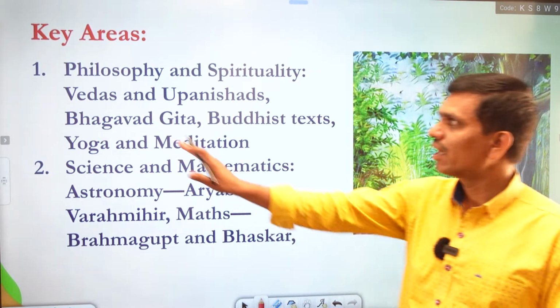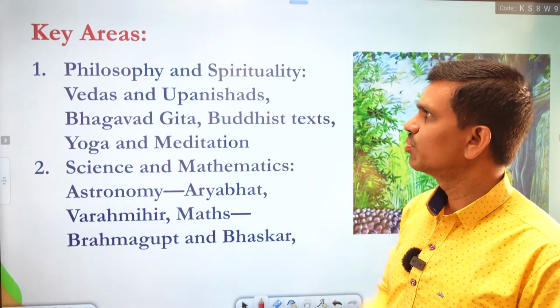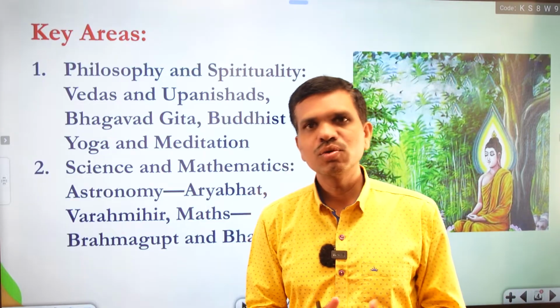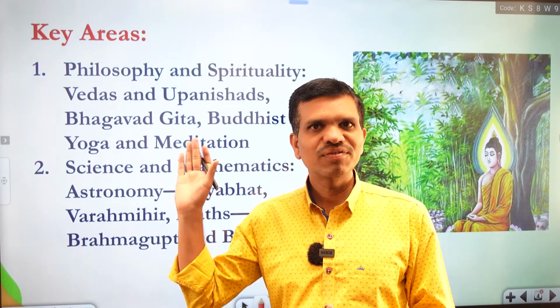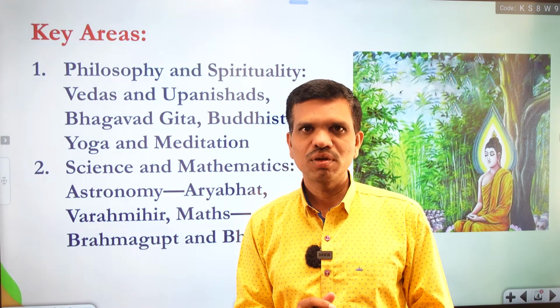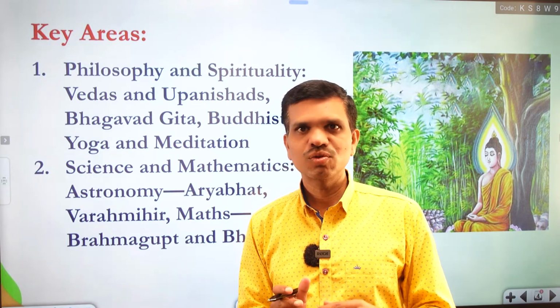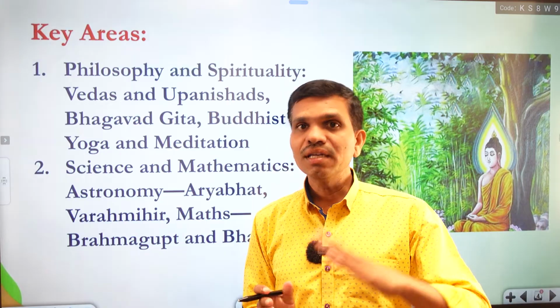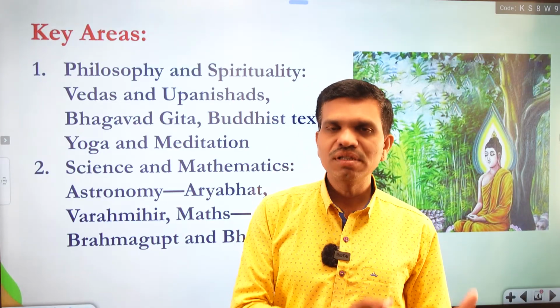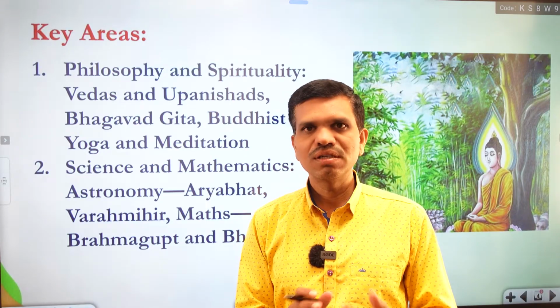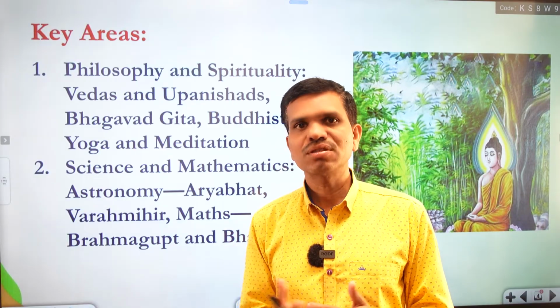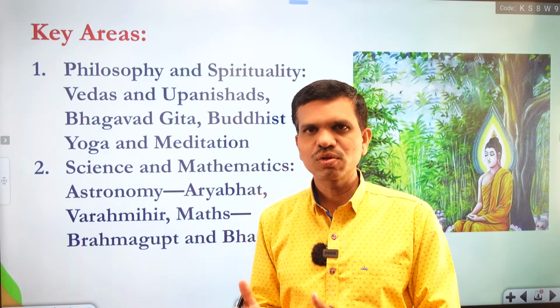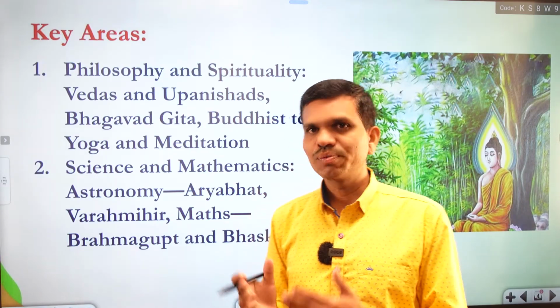Very first we have philosophy and spirituality. As we know, there are different types of areas in the Indian knowledge system, and the very first is philosophy and spirituality. If we look at Indian philosophy, we find that it's again a very vast body. If you go deep into this Indian philosophy, you will understand what type of texts are there, what type of philosophical branches are there, and the different types of core philosophies we have.